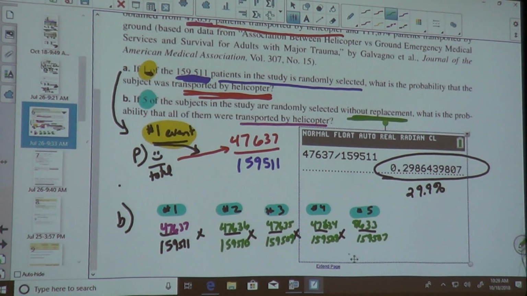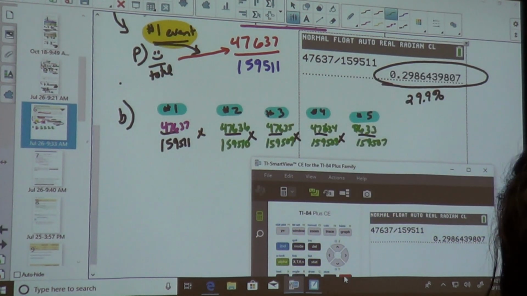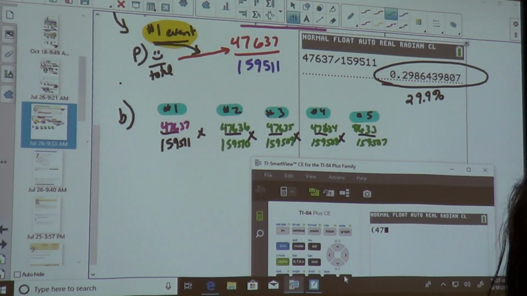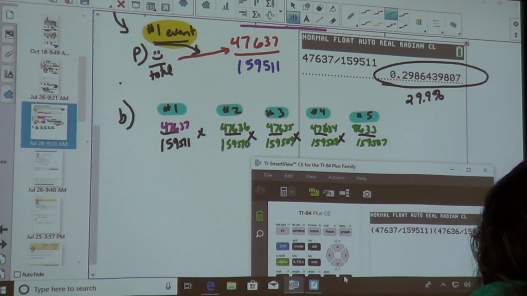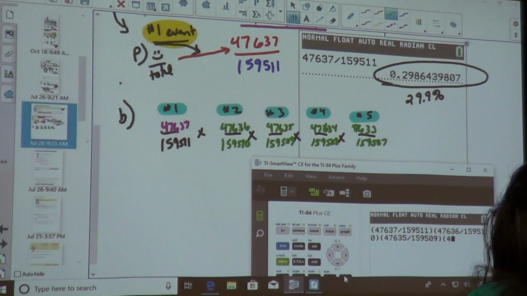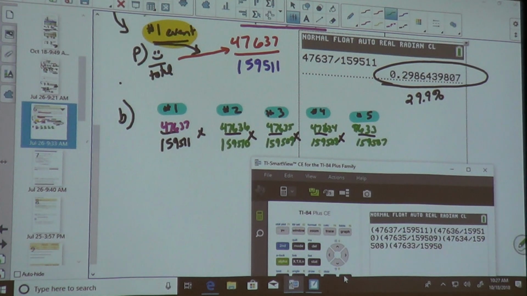So when I go to my calculator, thank goodness we don't have to do this by hand. 47,637 divided by 159,511. 47,636 divided by 159,510. 47,635 divided by 159,509. 47,634 divided by 159,508. 47,633 divided by 159,507.